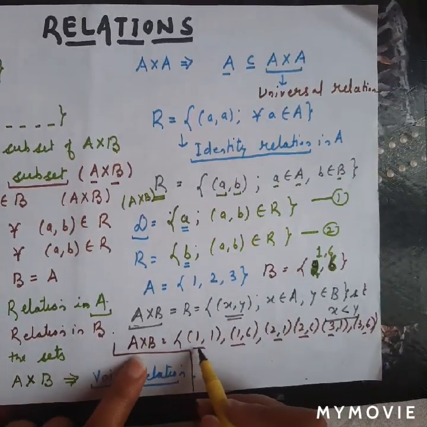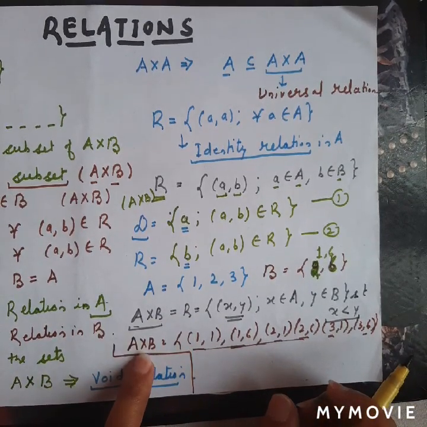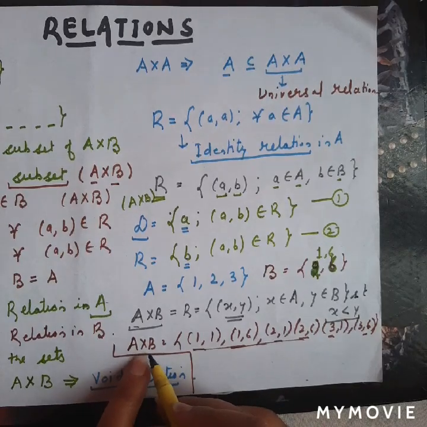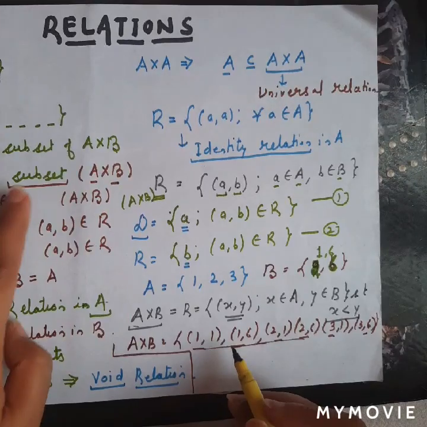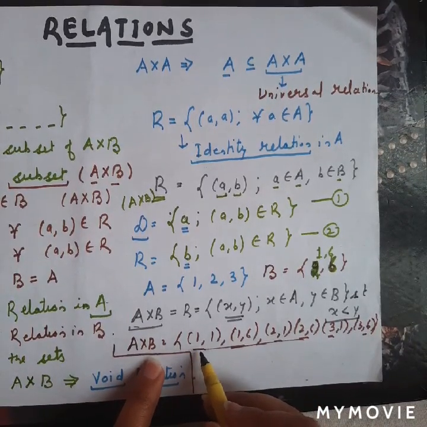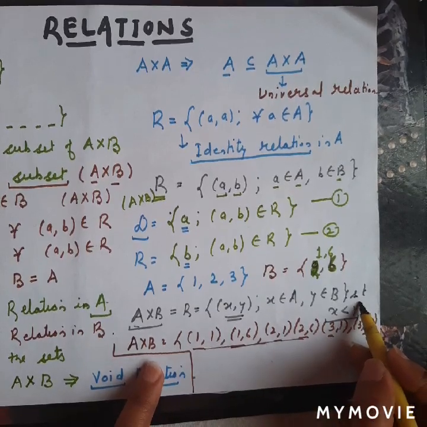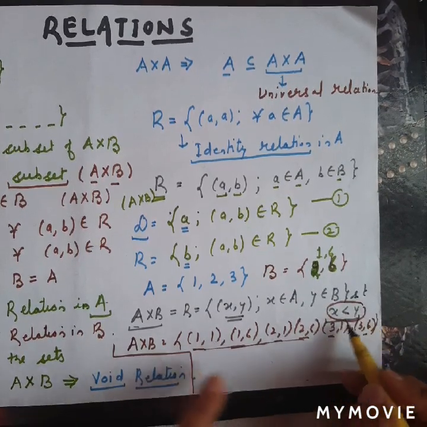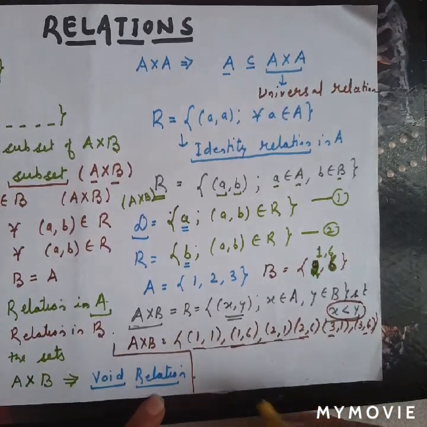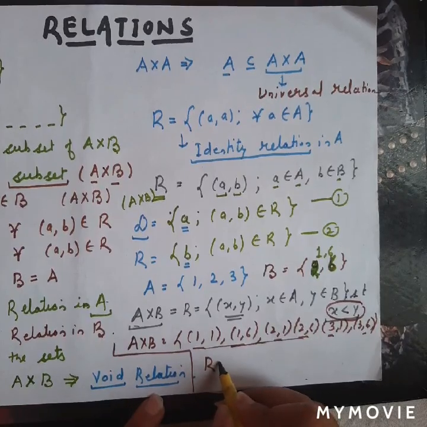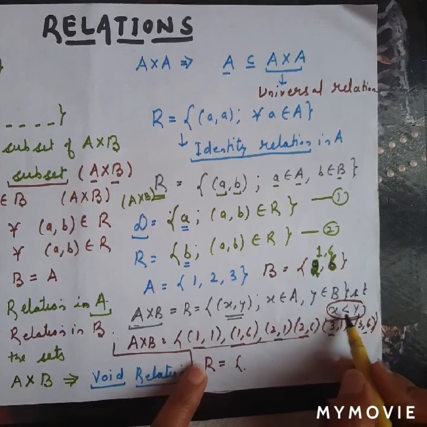So in order to define a relation on A cross B, we will write the subset of A cross B whose elements follow this condition, like x should be less than y. So the first element should be less than y. So the relation will be equal to x should be less than y.